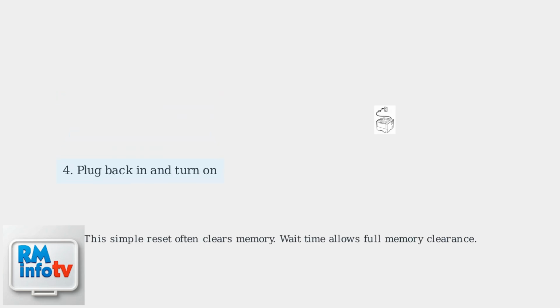Next, reset your Brother printer. Power it off, unplug it from the wall for 30 to 60 seconds, and then plug it back in and turn it on. This often clears the memory. This is the simplest and most common fix. The brief wait is important to fully clear volatile memory.